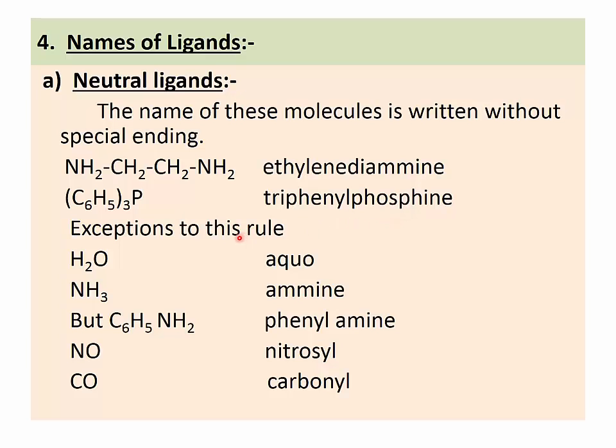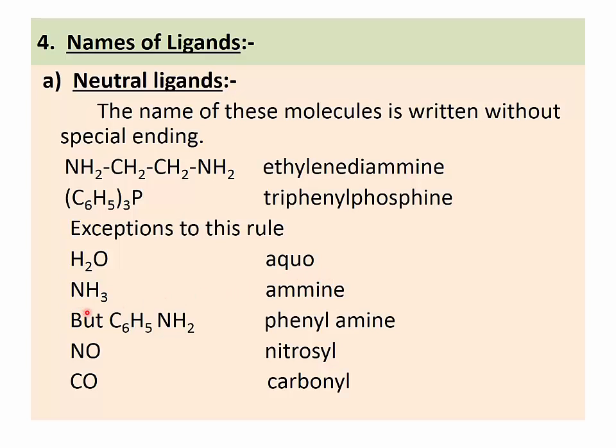There are some exceptions to this rule. This is a water molecule, but in a coordination compound we cannot say water. Instead of that, we say aqua. So a complex in which a water molecule is present as a ligand is called an aqua complex.